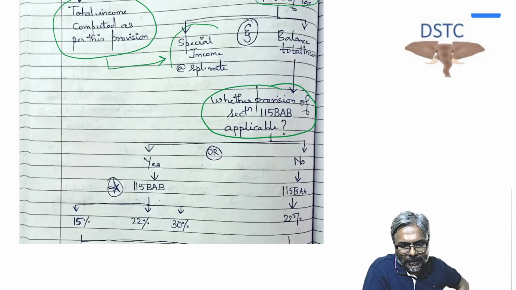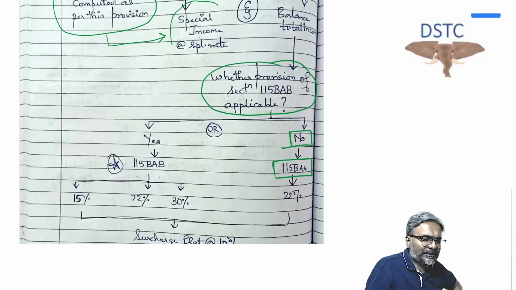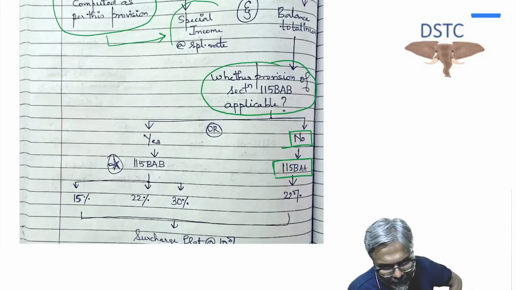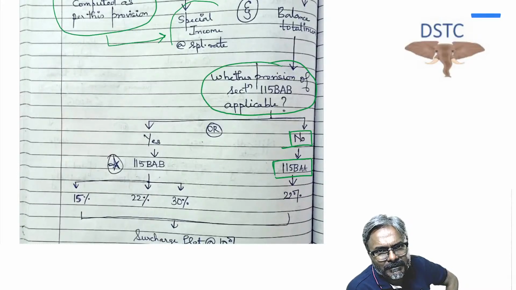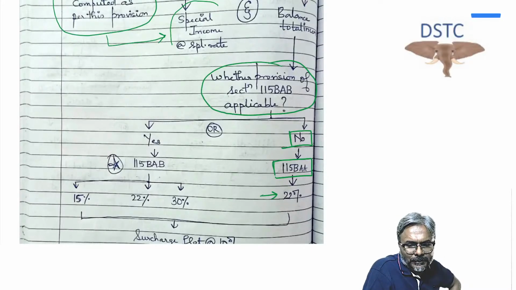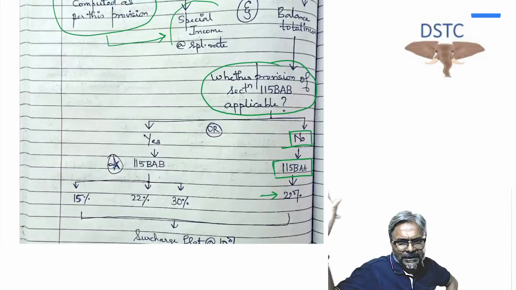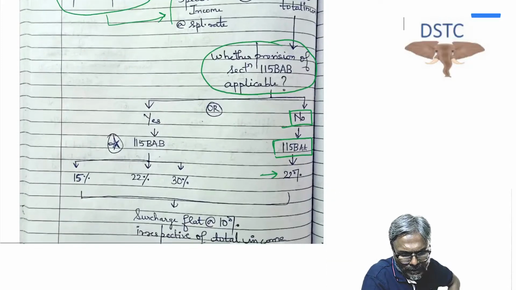If the answer is no, let me discuss the no first, then the alternate tax regime would be under 115BAA. We are talking right now only about the alternate tax regime. So if 115BAB is not applicable, then the alternate tax regime would be under section 115BAA, and that rate, students, would be 22%. Obviously, surcharge and HEC will follow, a flat surcharge and flat HEC.